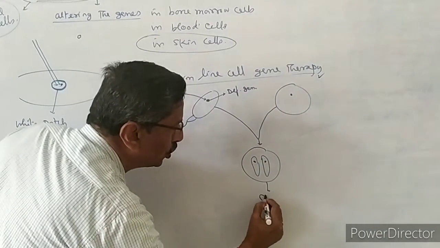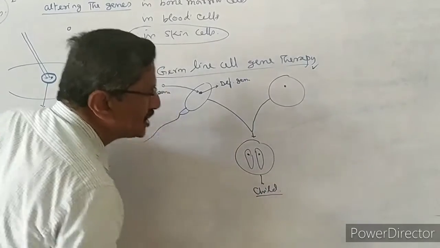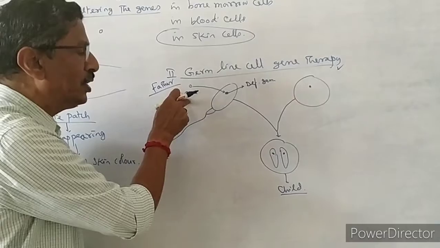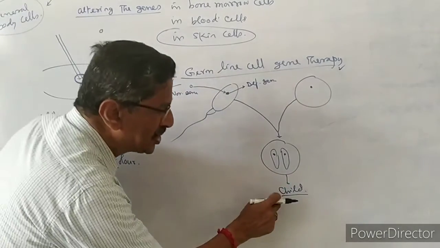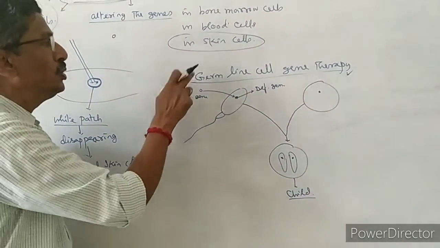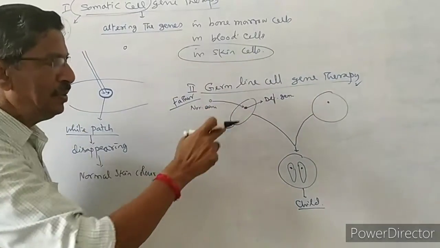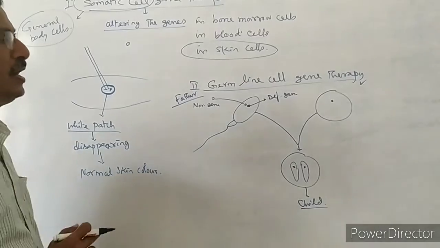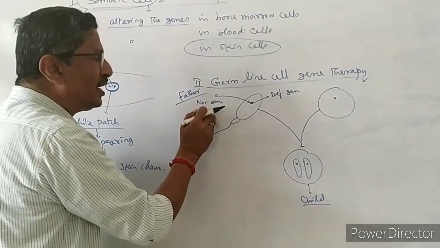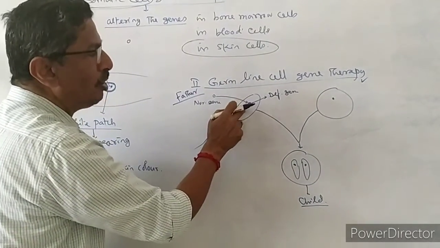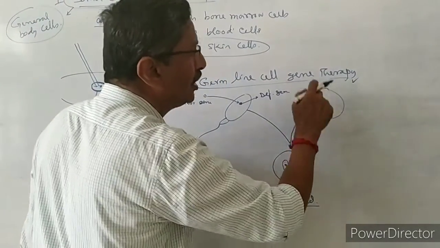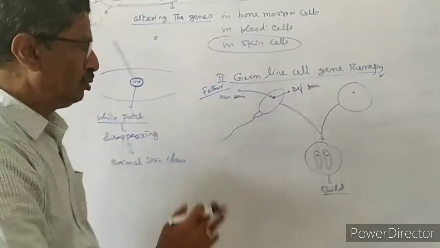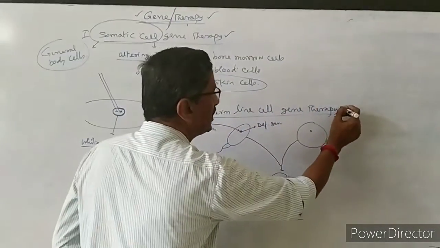Then the child is growing. The child is a normal child. The child will not be defective. The father was diabetic, but the child is not at all diabetic. So the germline cell gene therapy is meant for communicable, hereditary diseases. If the male is affected, the defective gene in the sperm should be altered. If the female is affected, the defective gene in the ovum should be altered. This is called the germline cell gene therapy.